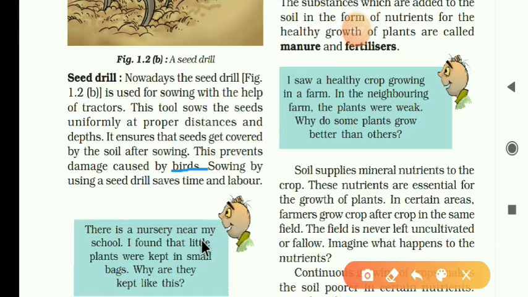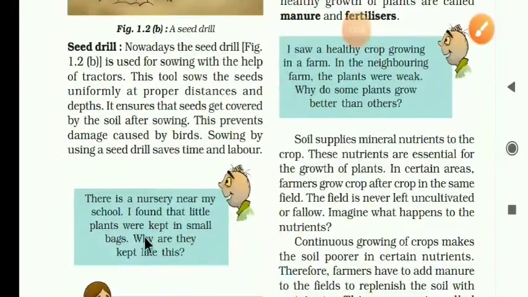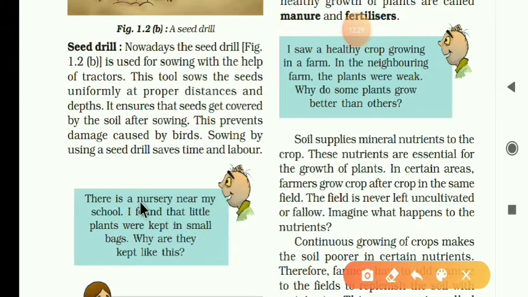There is a nursery near my school. See, there is a nursery nearby the school. I found that little plants were kept in small bags. Why are they kept like this? What does nursery mean? A place for the cultivation of young plants. You know that nursery means the place for the cultivation of young plants.